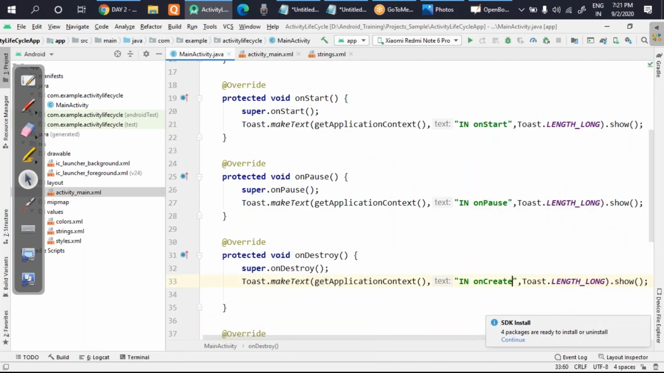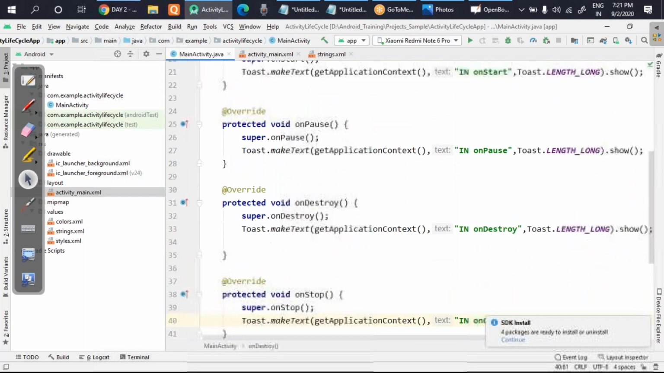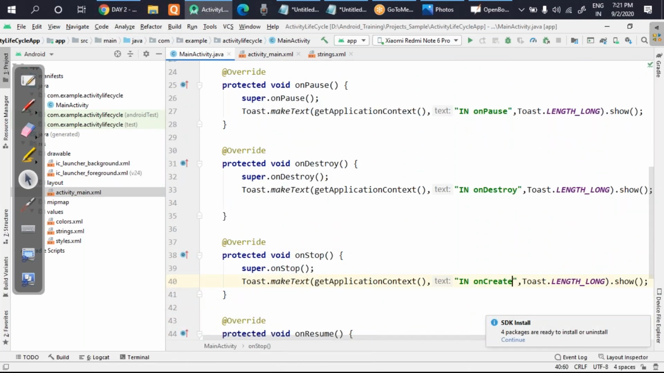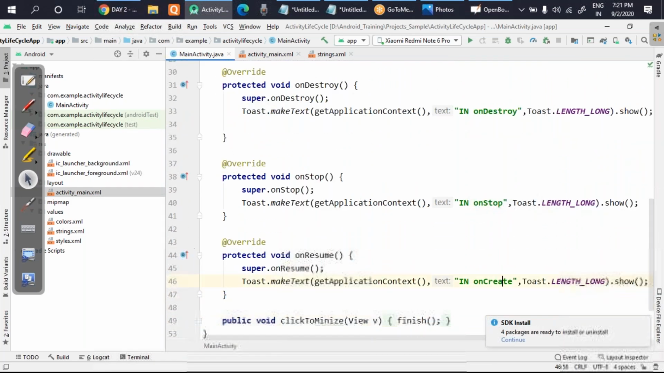The next one is onDestroy. Next is onStop. And I hope this is the last one, that is onResume.